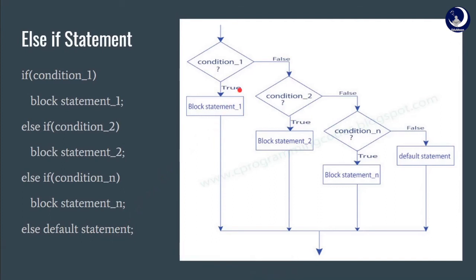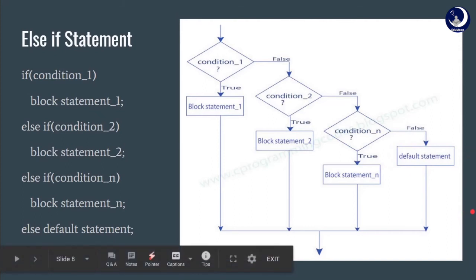Here, we have the condition 1. If the condition 1 is true, we have block statement 1 executed. But if this is false, we check condition 2. And if this is true, we execute block 2. If it is false, we go to the next condition. And if all of them tend to be false, we directly execute the default statement and go back to the rest of the program. Let us look at the sample program.